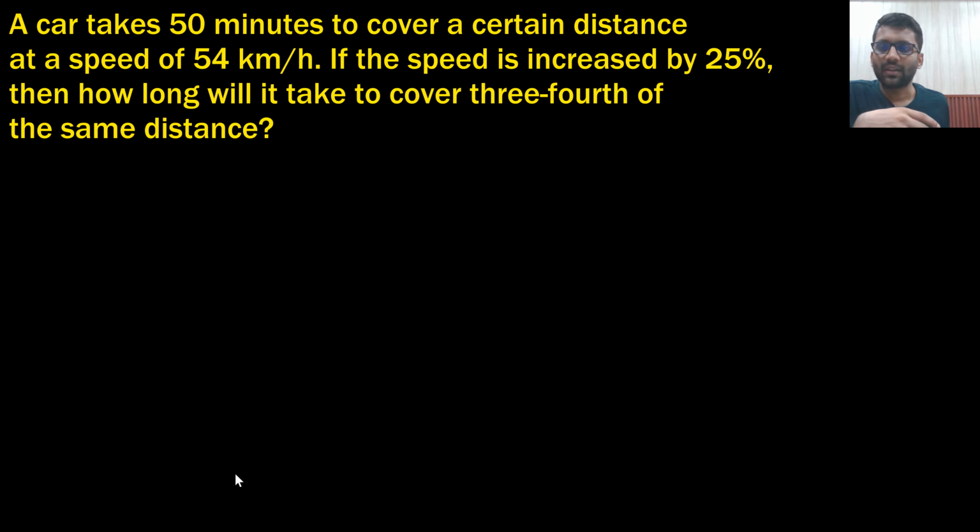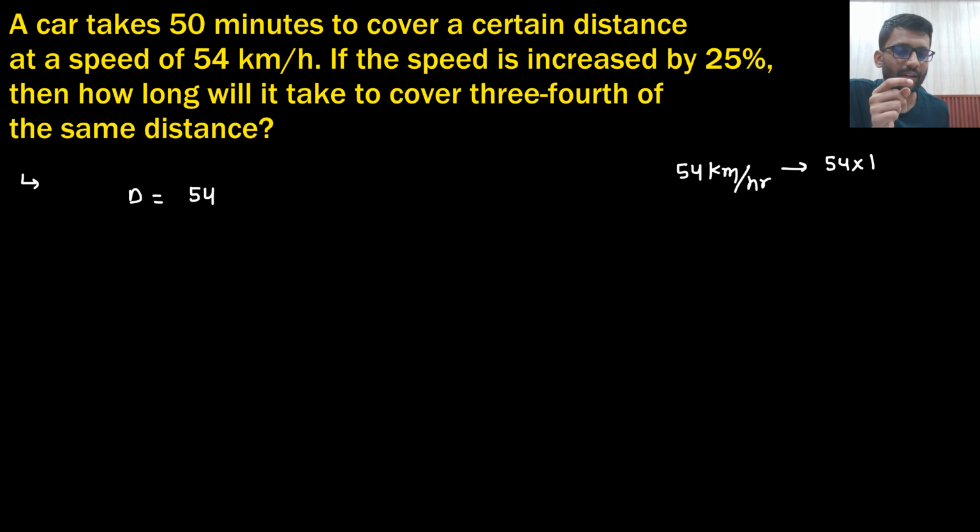That's it. A car takes 50 minutes to cover a certain distance at the speed of 54 km per hour. If speed increases, then how long will it take to cover a distance of 3/4? So distance d was covered at a speed of 54 km per hour. I will tell you one thing: if you need to convert anything from kilometer per hour to meter per second, you will multiply by 5 by 18. So it will be converted into meter per second.